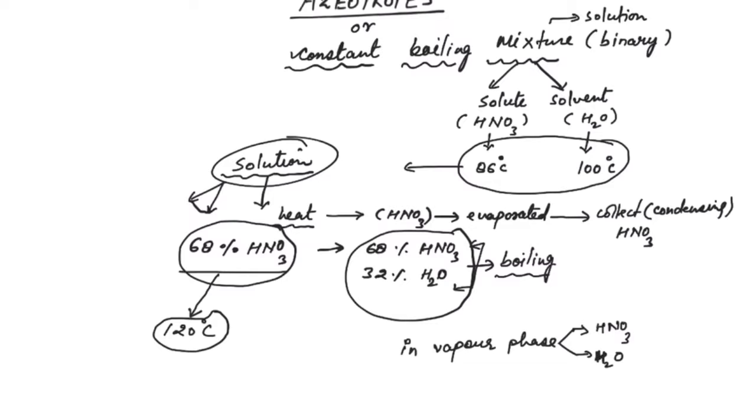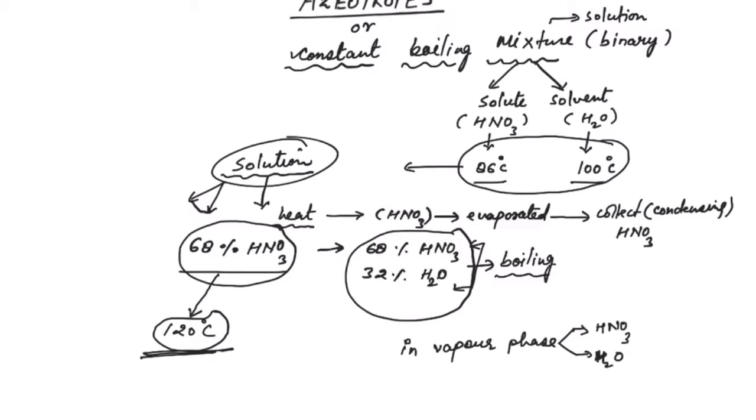It is a very different temperature, but one thing is clear: this temperature is greater than the boiling temperature of both nitric acid and water. So this solution will now start boiling at 120 degrees Celsius, and now the composition of the vapor phase and the composition of the liquid phase will be equal.